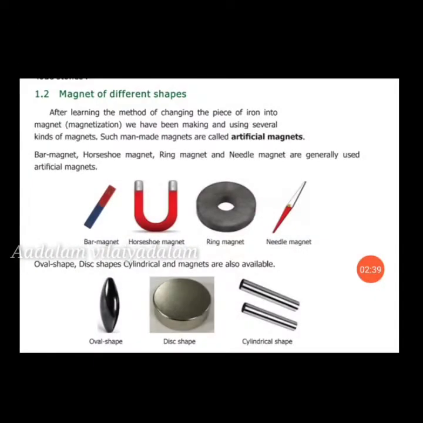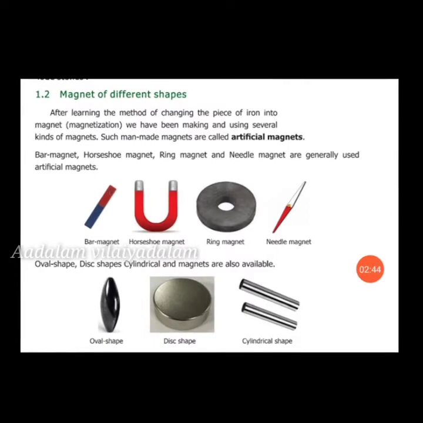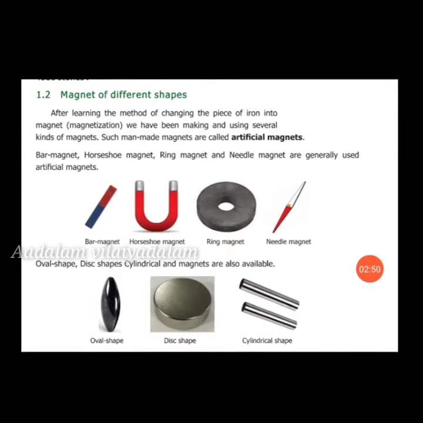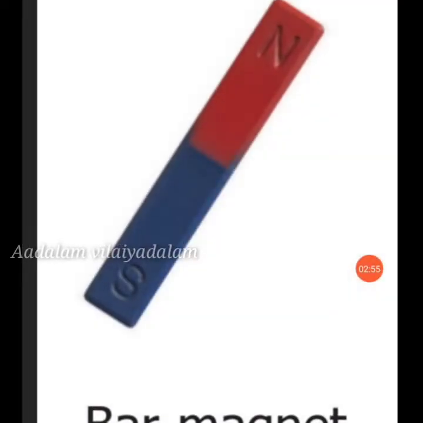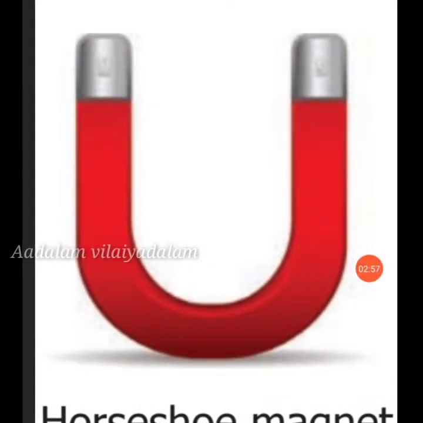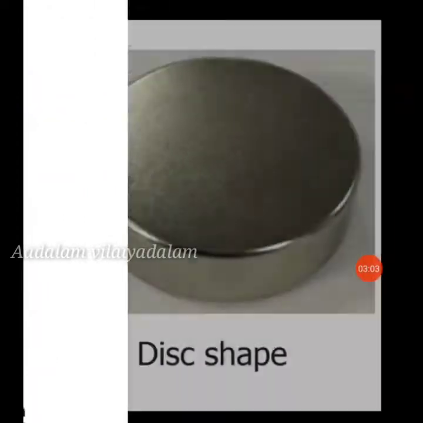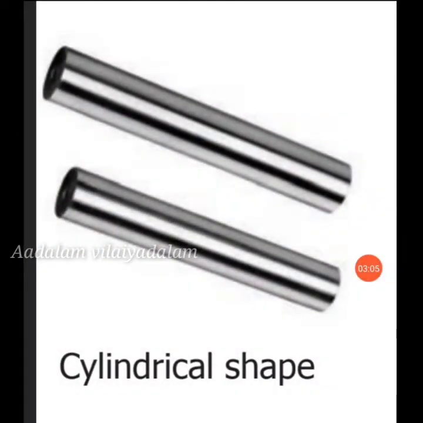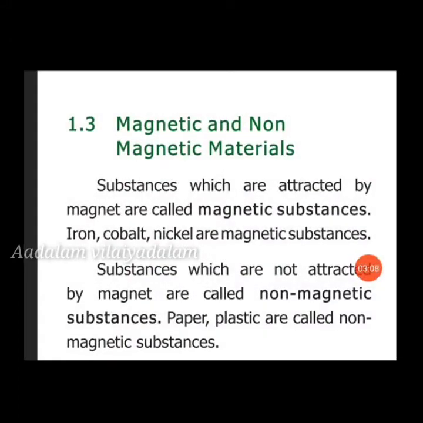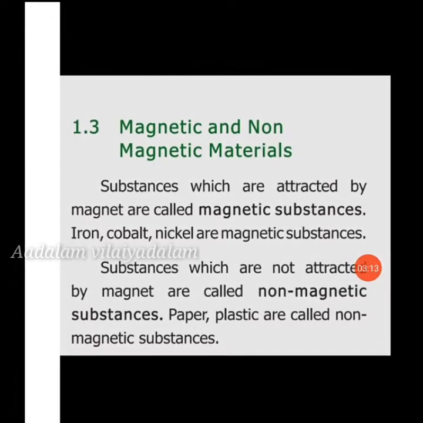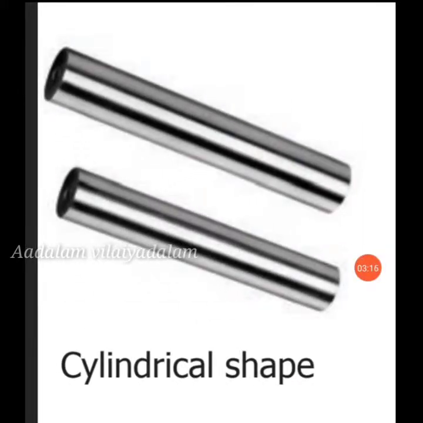Magnets come in different shapes. After learning the method of changing a piece of iron into a magnet, we have been making and using several kinds of magnets. Man-made magnets are called artificial magnets, such as the bar magnet, horseshoe magnet, ring magnet, needle magnet, and oval, disc and cylindrical shapes, which are also generally used. So these are the artificial magnets.